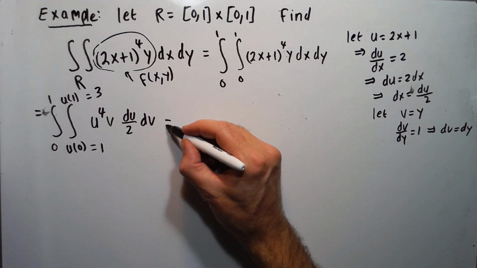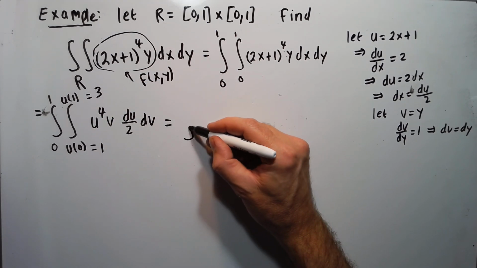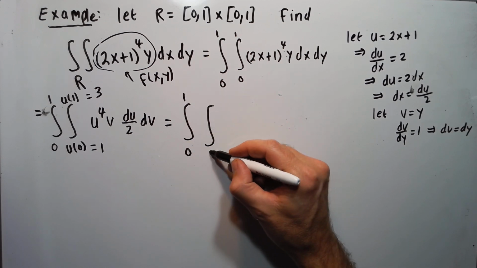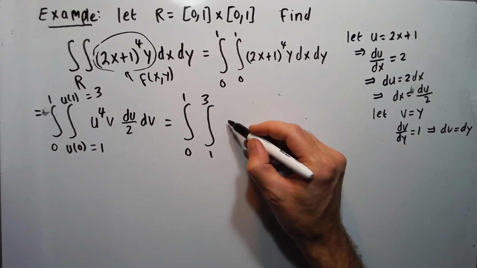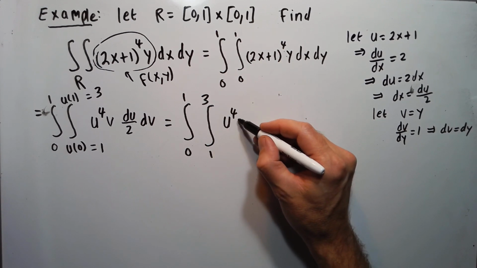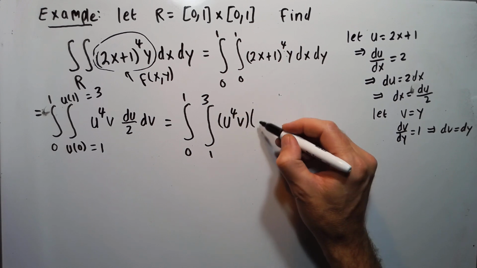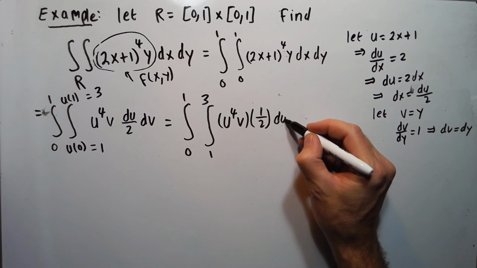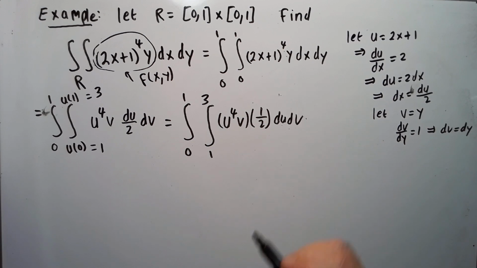So we get then the integral from 0 to 1, from 1 to 3, of u to the 4th times v. I'm going to write times 1/2 here, I'll explain that in a second, times du dv. Okay.